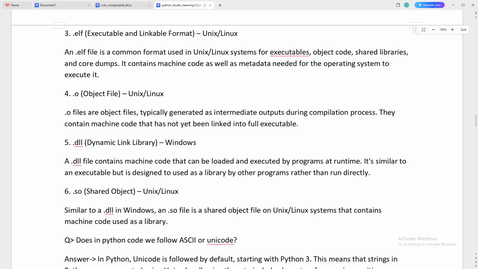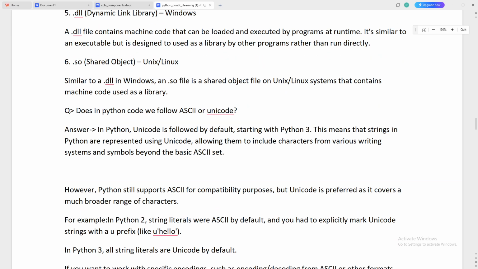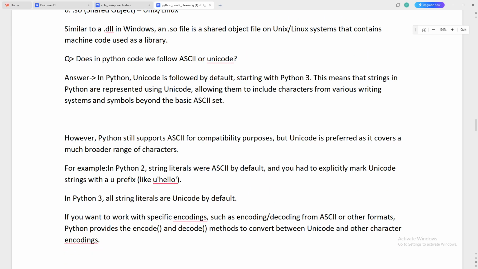Now sixth point is .so, shared object, which is used for Unix or Linux, similar to the .dll file in Windows. A .so shared object file is a shared object file on Linux or Unix systems that contains machine code as a library. This is the same as .dll but used for Unix or Linux. These are the common ones.